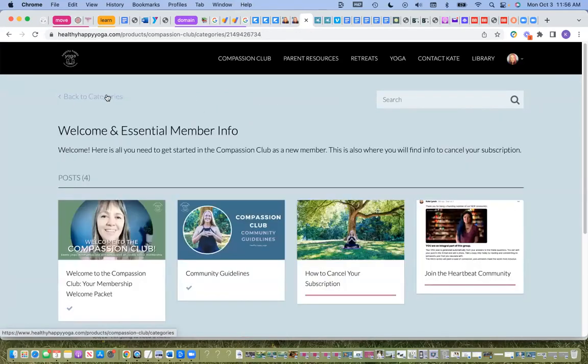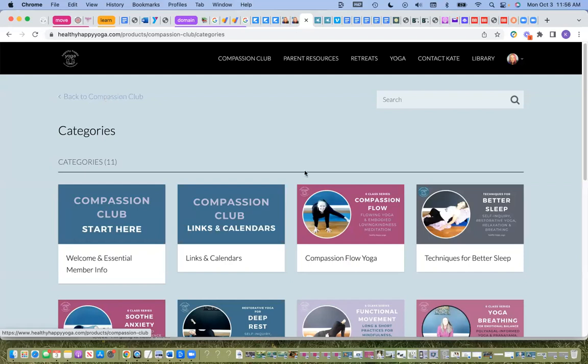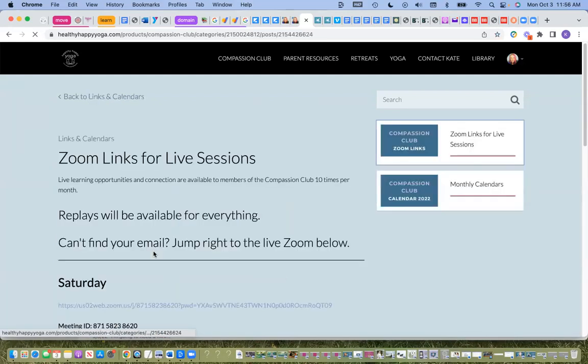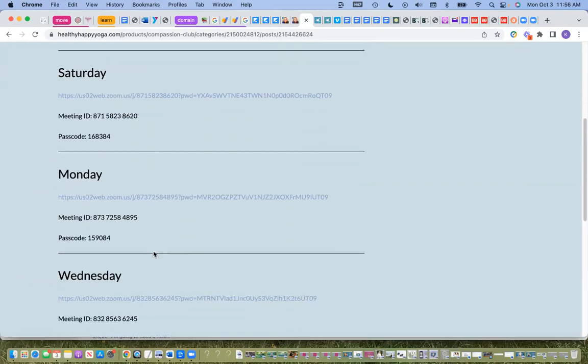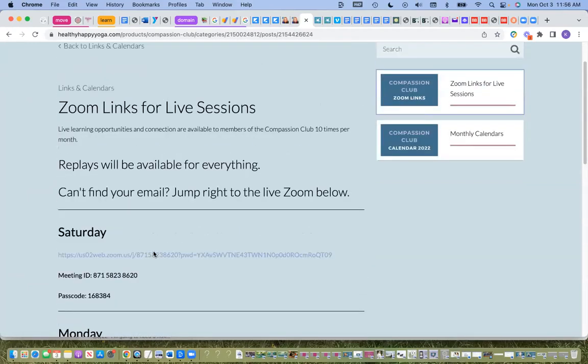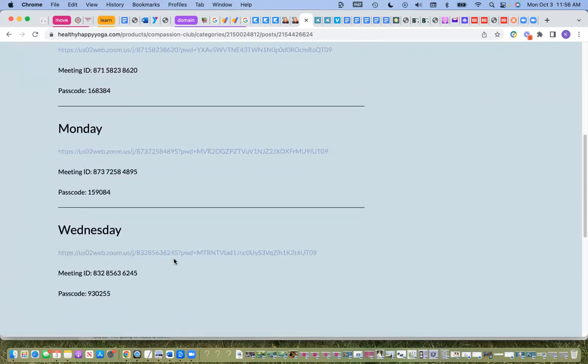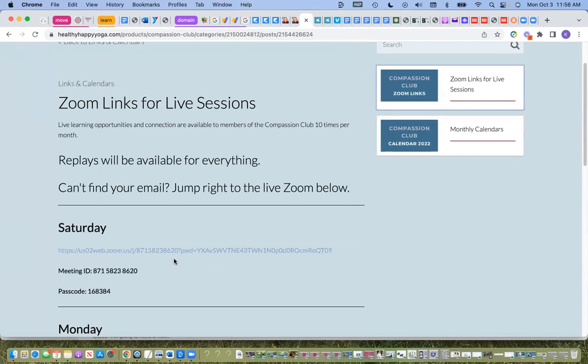All right, so I'm going back to categories. So I'm just going back on this button here. Links and calendars. So these are all the Zoom links. Yes, you're going to get emails, but if you can't locate the email, it's right here. If you click on this link, it takes you right. Assuming you have Zoom already, you have to download Zoom. It takes you right there. All right, it doesn't tell you what dates.